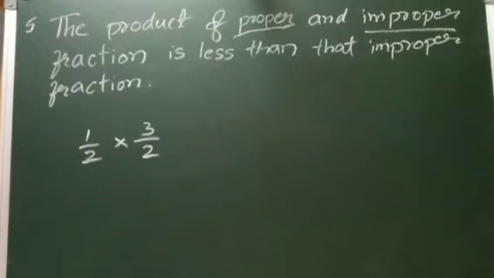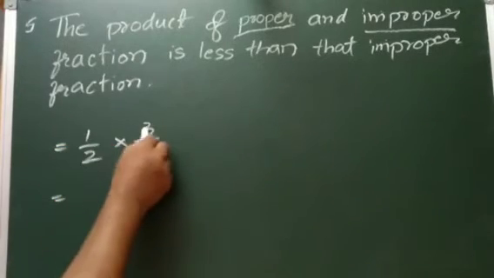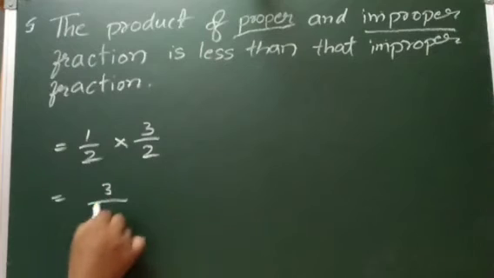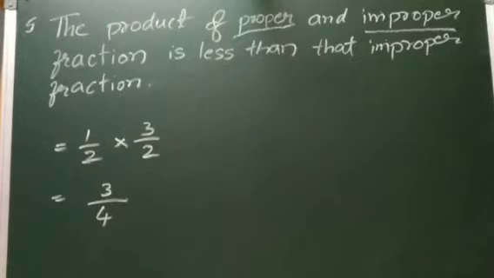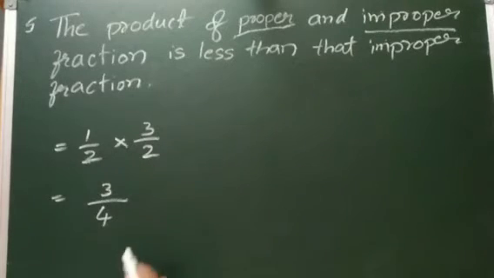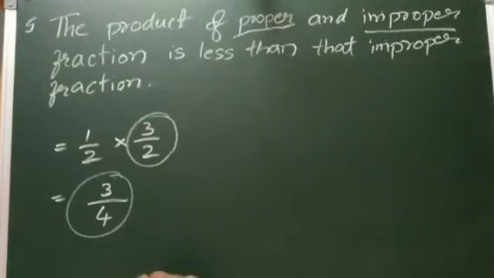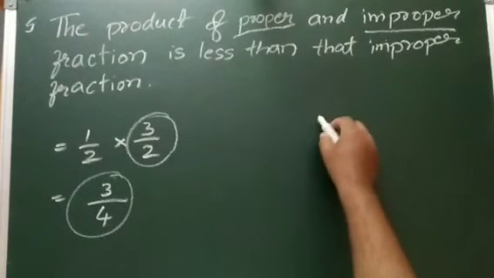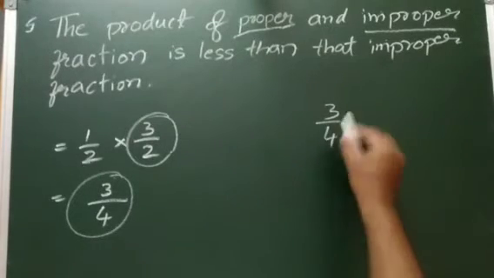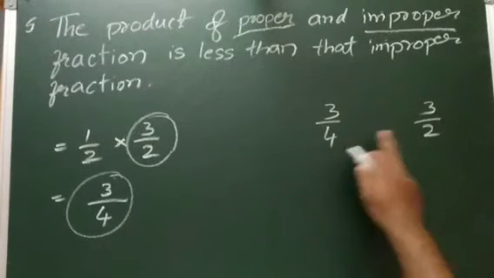See, first one I have taken the proper fraction, second one I have taken an improper fraction. It's a product, so product means into. So now it becomes 1 3 is 3, 1 2 4 is 2 2 is 4. So 3 by 4. What they asked, saying the product is less than the improper fraction, means this value is less than this one they are asking. Okay, once we will check it. So here 3 by 4 is the answer, and the question is 3 by 2. This must and should be less than this one.